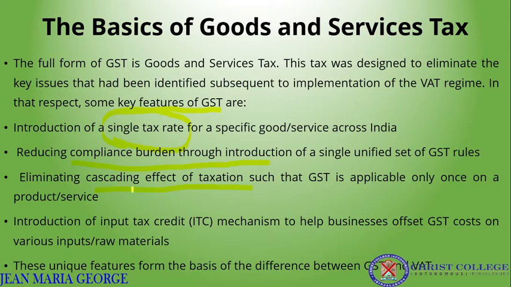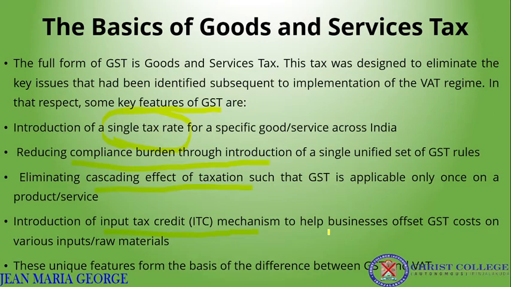And introduction of input tax credit mechanism. In the value added tax, we saw that there is no provision of input tax credit, that is, the producers or the business people have to pay the tax at each level of production. So here there is an input tax credit mechanism, and that helps the business people to offset GST cost on various inputs.